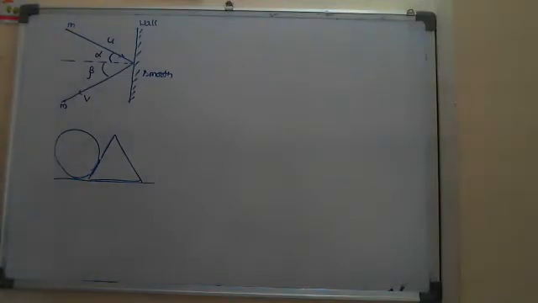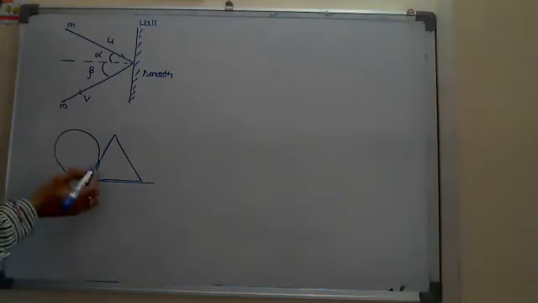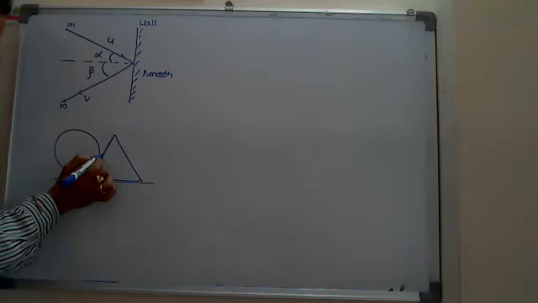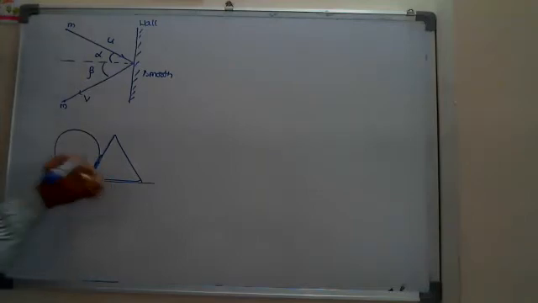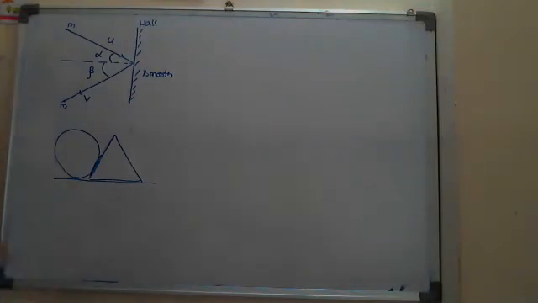In this case, if they ask the coefficient of restitution, restitution means, due to the normal force between the two surfaces in contact, how the relative velocity will be changed. That we measure with the coefficient of restitution.